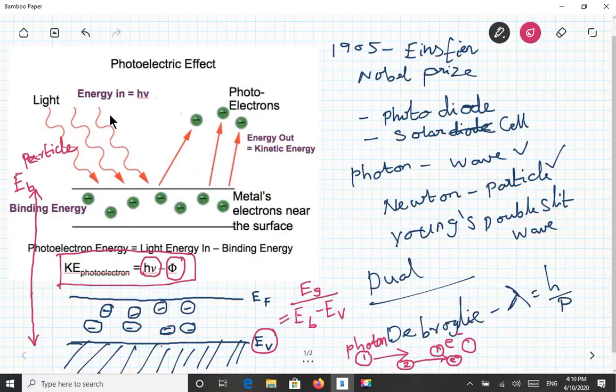So h nu of the first photon, h nu of the second photon, and h nu of the third photon. The difference h nu minus the work function is the kinetic energy. I will explain what this work function is all about. So we will go to the next page.